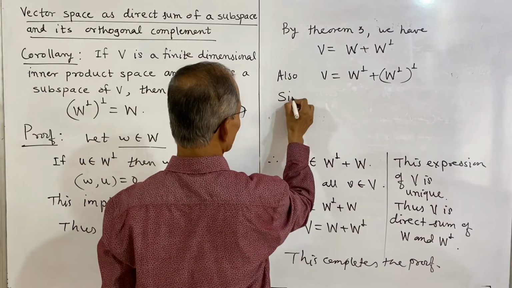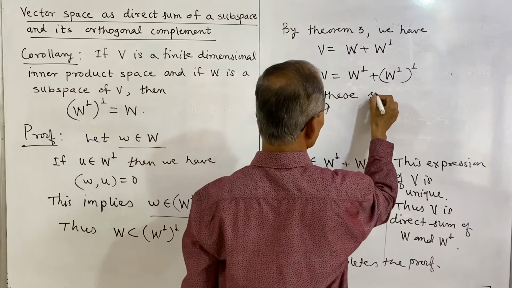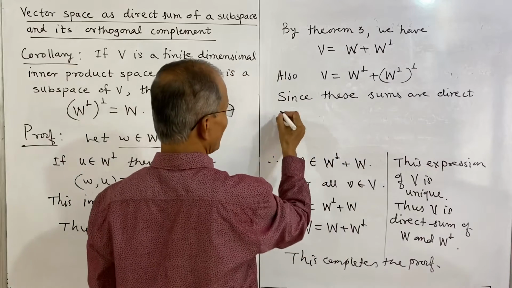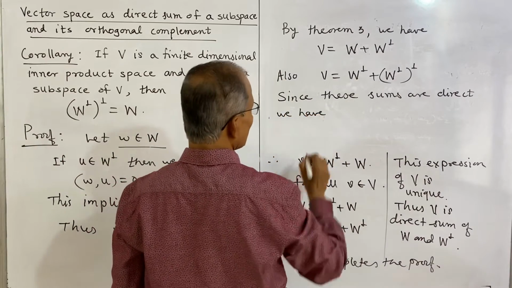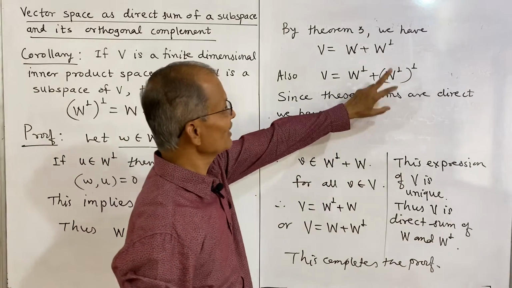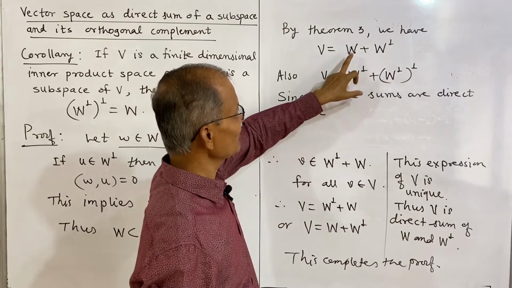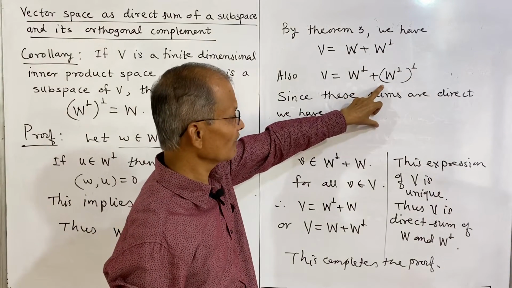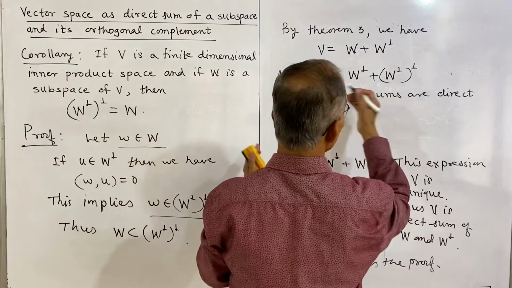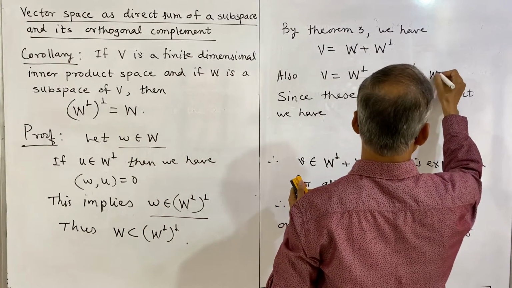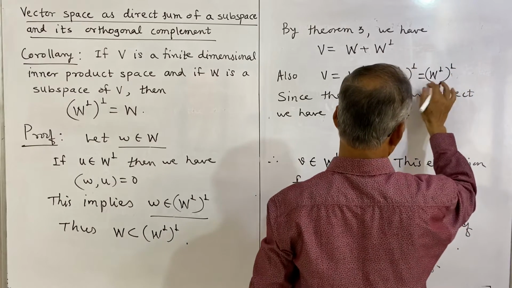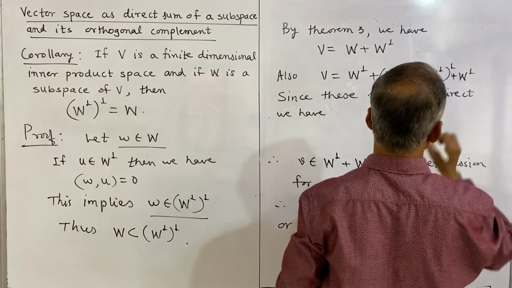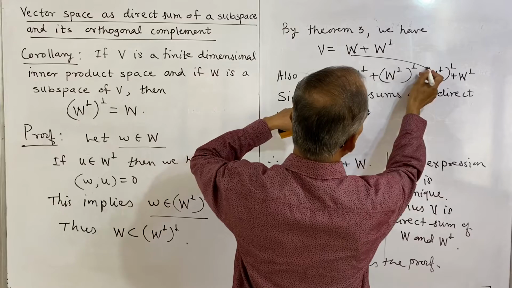Since these sums are direct, we have, you can see this can be interchanged, and we can write the dimension of W is equal to the dimension of the orthogonal complement of W. So this can be interchanged, or we can write like this: the double orthogonal complement of W plus the orthogonal complement of W. Now these two dimensions are equal.